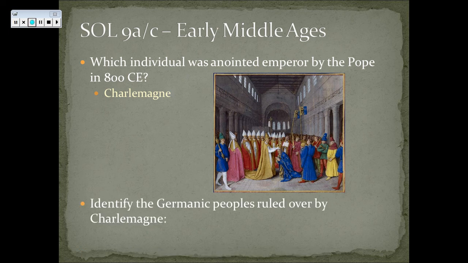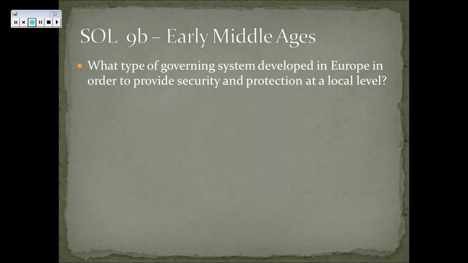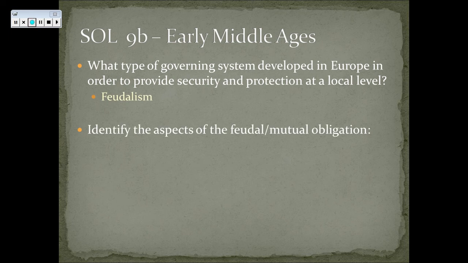Identify the Germanic peoples ruled over by Charlemagne. They are primarily known as the Franks. Charlemagne was the king of the Franks. What type of governing system developed in Europe in order to provide security and protection at a local level? This is known as feudalism, or the feudal society.